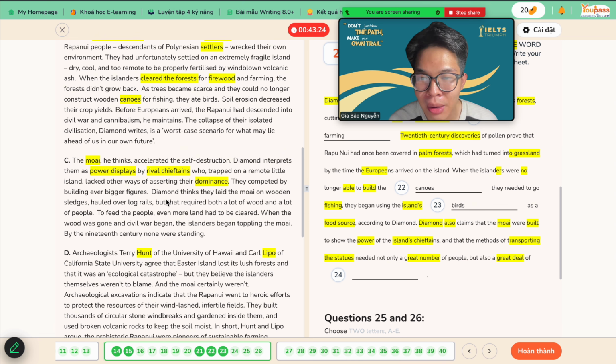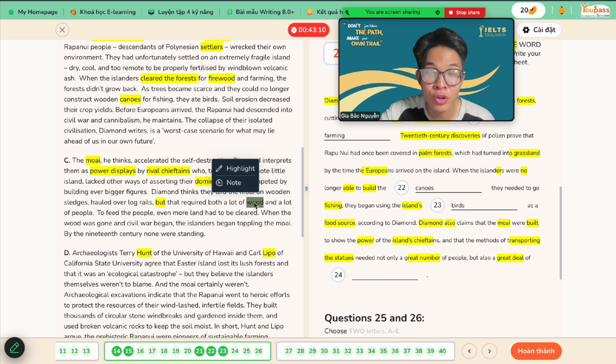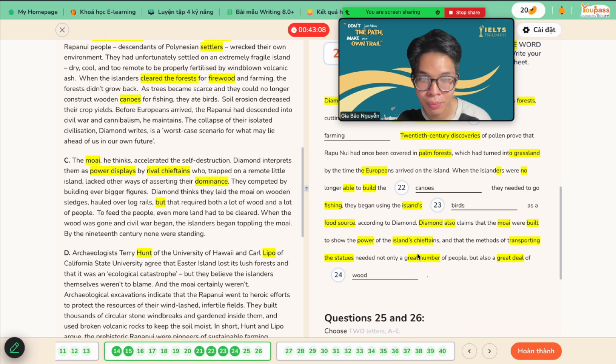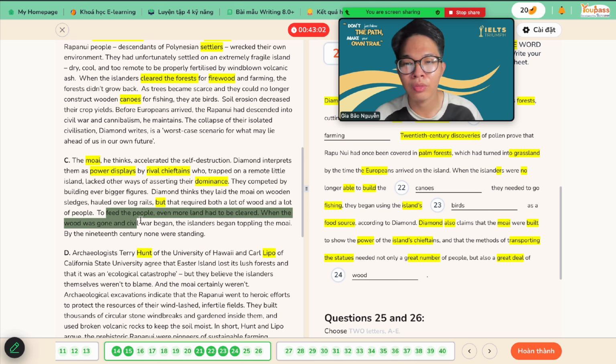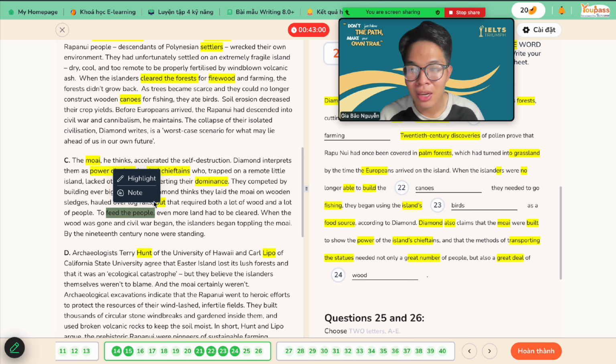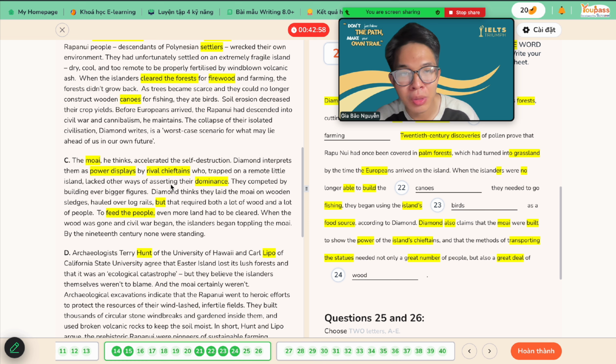Diamond thinks they moved the moai on wooden sledges, hauled over long rails, but okay, it's thought to be so, but which means it is not correct anymore. That requires both a lot of goods and a lot of people. So a great deal of goods, right? And people. This one is kind of clear, right? So to feed people, okay, people need something to eat, so even more land had to be cleared, right, to find more food.